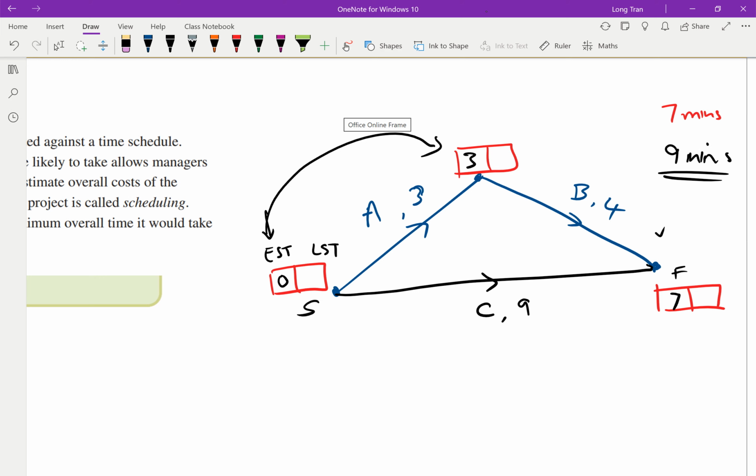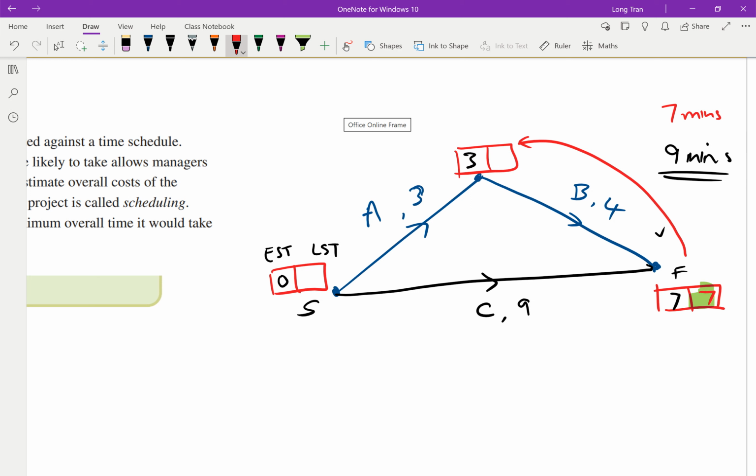Now, let's go backwards scanning. If I went backwards, starting from here, clearly there's 7 minutes. That's the aim, you want to finish by 7 minutes. I'm not accounting for the 9 at the moment, I'm just looking at the top row. So at 7 minutes, if I went backwards, this will tell me the latest time that activity B can start.